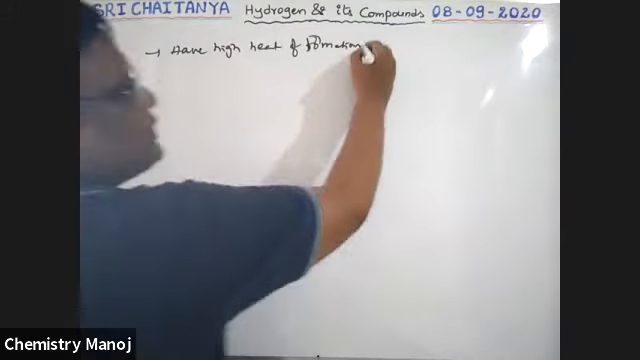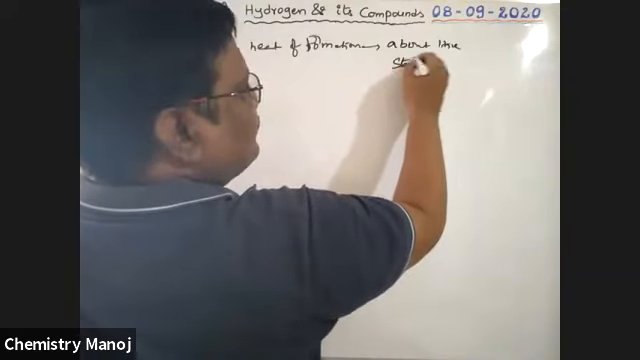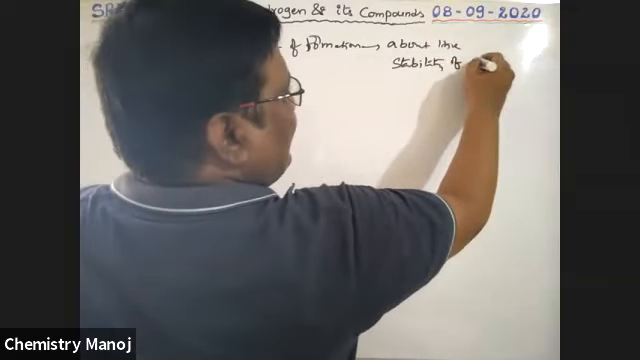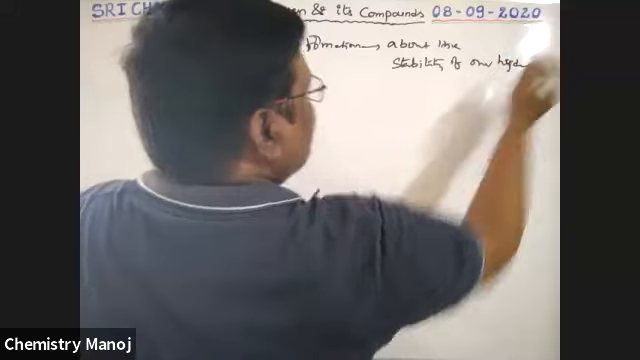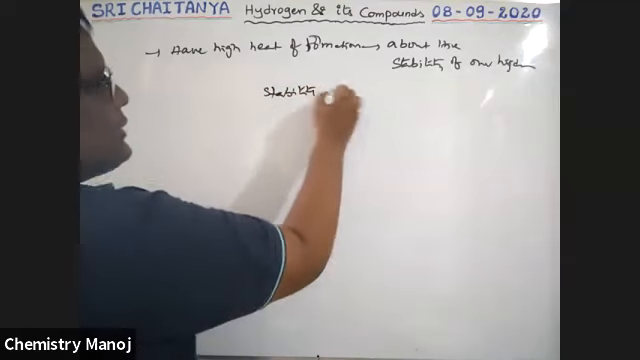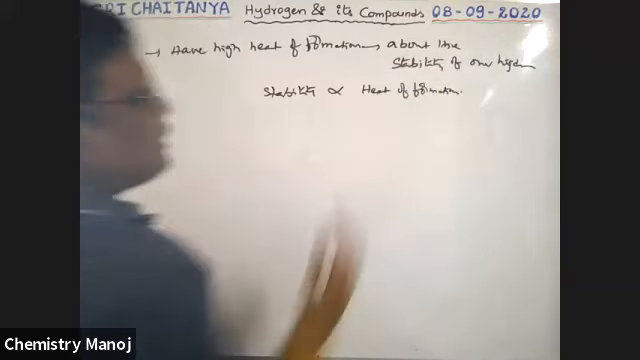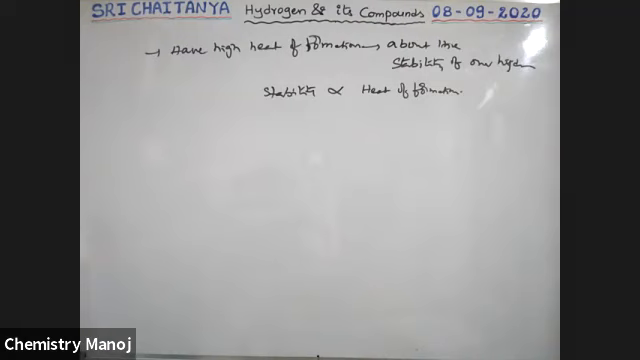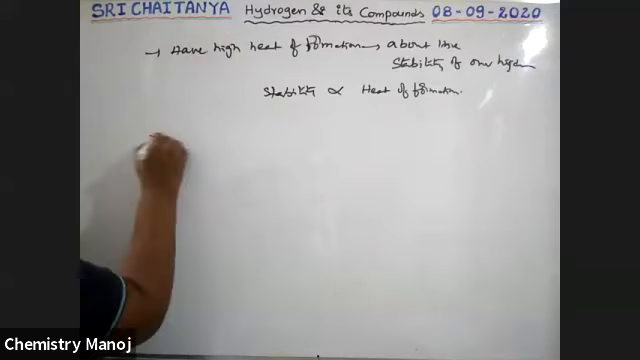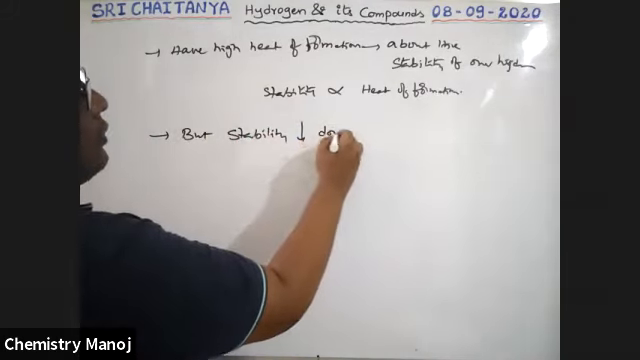This gives information about the stability of our hydrides. So the more the heat of formation, the more the stability. So stability is directly proportional to heat of formation. That means all these hydrides are most stable. But stability decreases down the group.